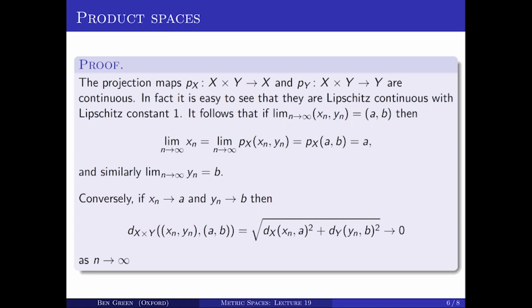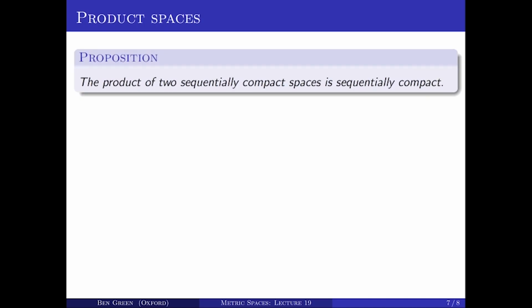So let me just repeat what it said. If I've got a sequence of elements in a product space, X cross Y, they converge if and only if they converge coordinate-wise. Let's return to the proof that the product of two sequentially compact metric spaces is sequentially compact. That's the proposition that I stated a couple of slides ago.